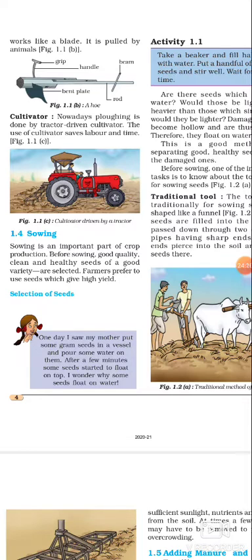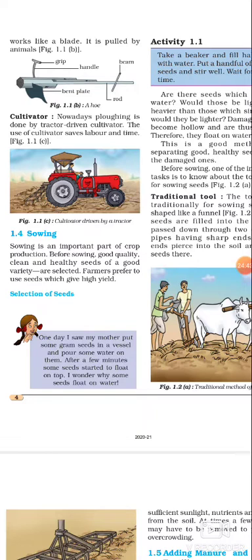Students, there is one activity that you may do at home. You have to take a beaker and fill it with water. Take a handful of seeds and put them into the beaker containing water. Wait for some time. You will see that some seeds start floating.